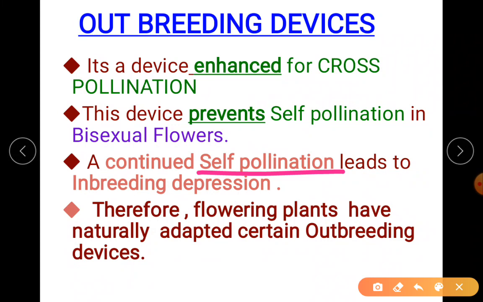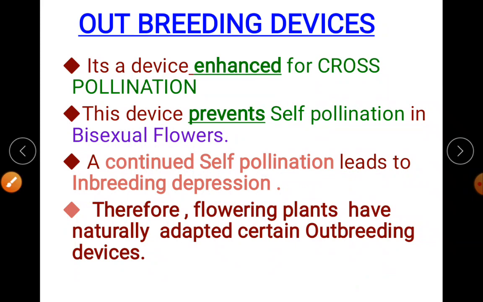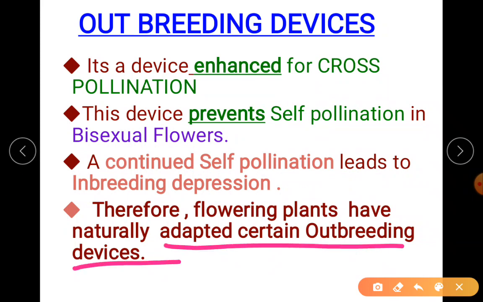The gametic combination is the same throughout several generations. That's why it creates low quality, and hence reduces the reproductive capacity. To avoid that inbreeding depression, there are certain outbreeding devices adapted naturally in the flower.